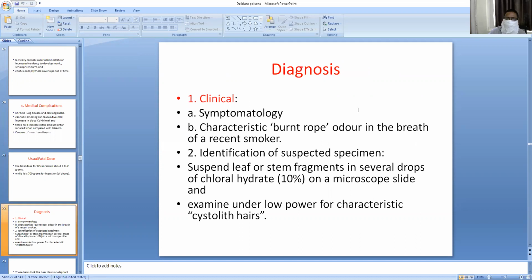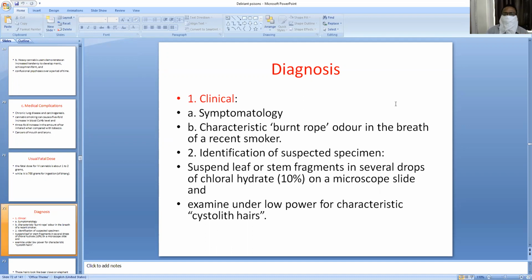How to diagnose cannabis poisoning? Clinical symptomatology: a characteristic burnt rope odor will be experienced in the breath smell. Identification of the suspected specimen, that means the suspected leaf.